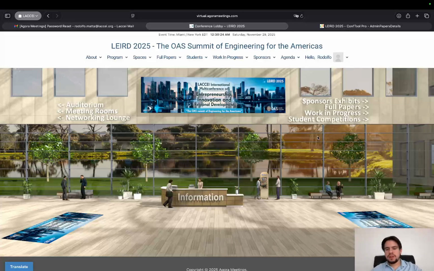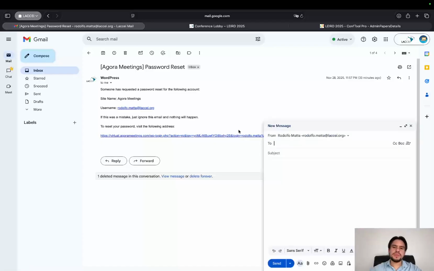But now, what happens if you cannot join the Zoom meeting? You cannot log into the Agora meeting system, but you still need help. Then in that case, I'll recommend you just send an email to registration@lacsay.org. I need help. And then add a description of what your problem is and what you are facing. And our team will be there online to try to assist you as soon as possible as well.